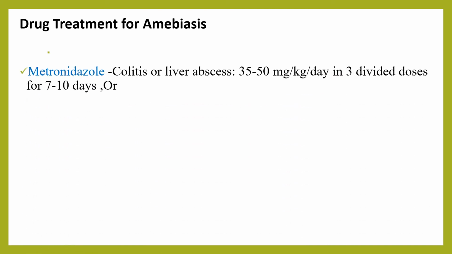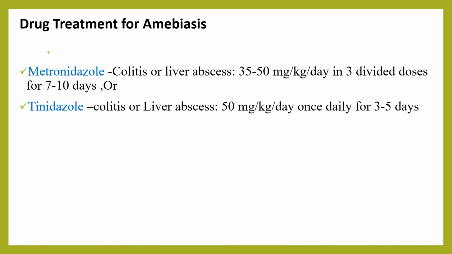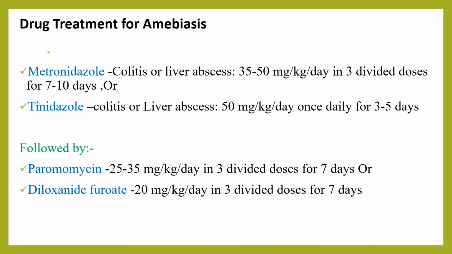When we look at drug treatment for amebiasis with specific doses, metronidazole is given at a dose of 35 to 50 mg per kg per day in 3 divided doses for 7 to 10 days for both colitis and liver abscess. Tinidazole is given at a dose of 50 mg per kg per day once daily for 3 days if it is colitis or for 5 days if it is liver abscess. This is followed by paromomycin or diloxanide furoate, which is given for 7 days for both of them.